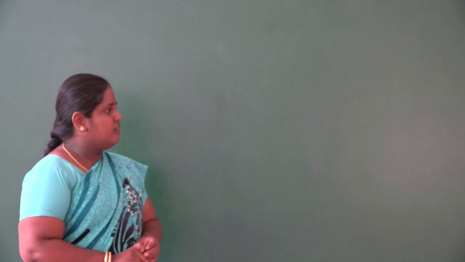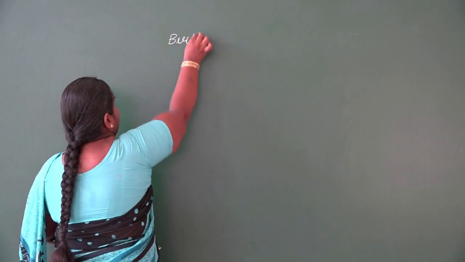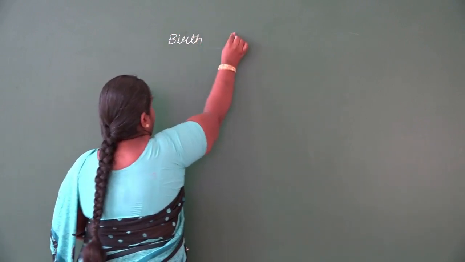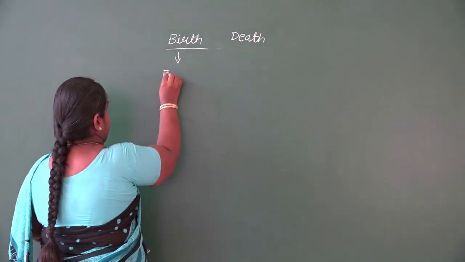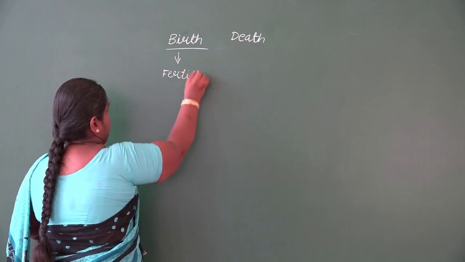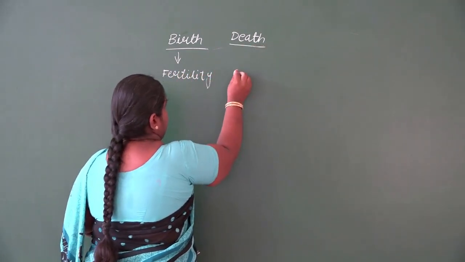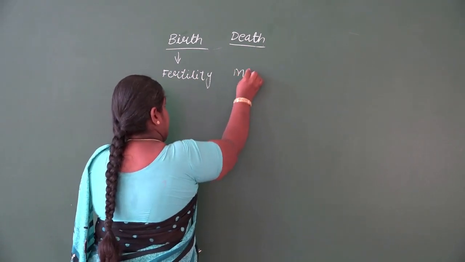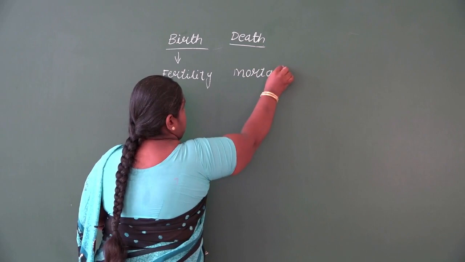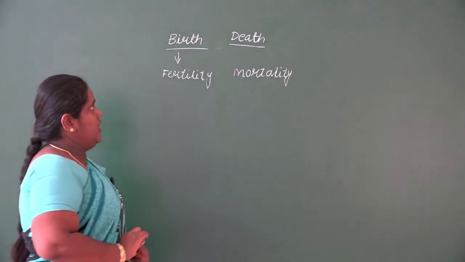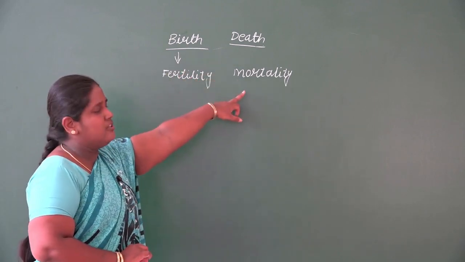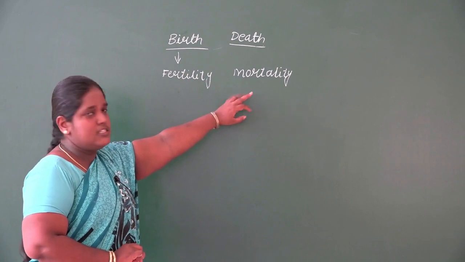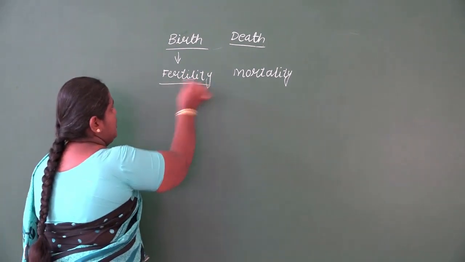Now we'll be studying it. What are the things we'll be studying here? In this chapter, we'll be studying only regarding birth and death. For birth, we call it fertility, and for death, we call it mortality. So your syllabus is only regarding birth and death. So death is mortality. So fertility, what do you mean by fertility?